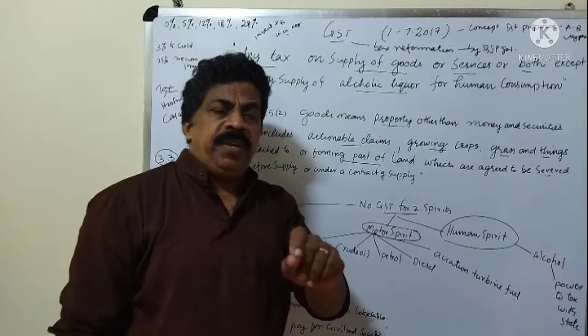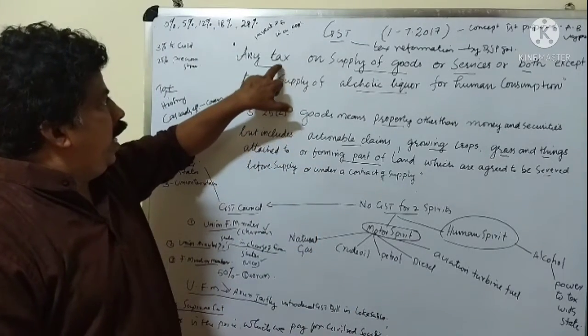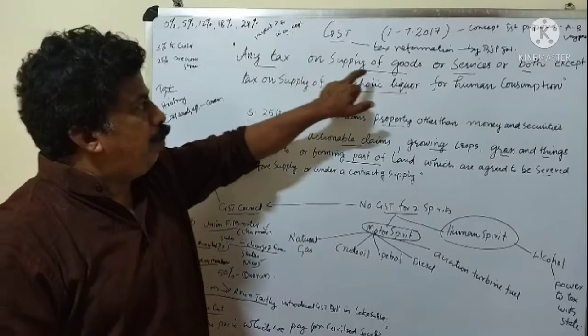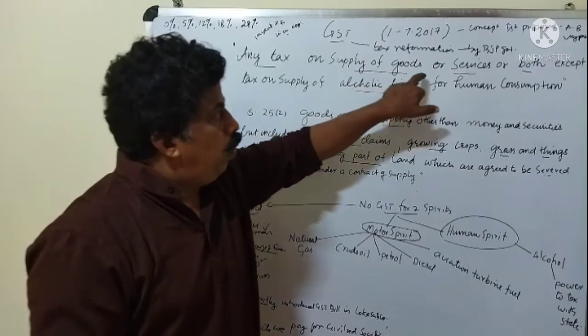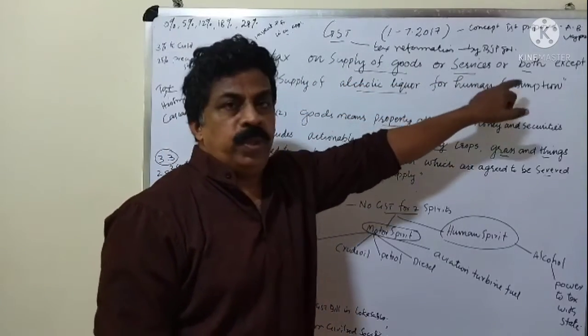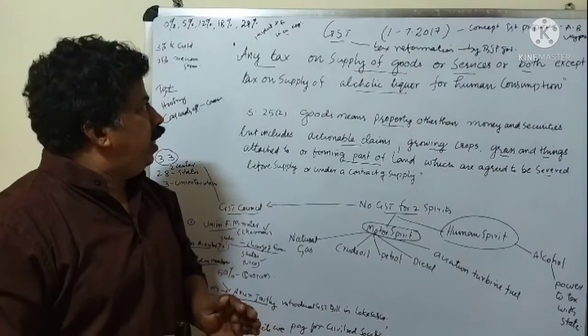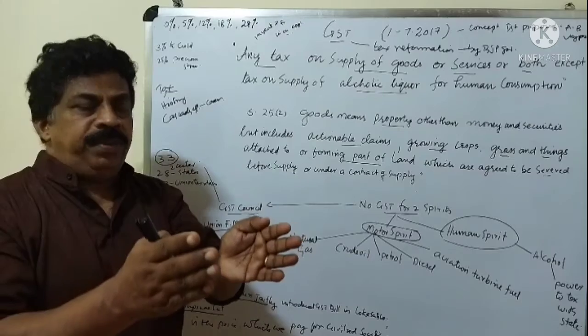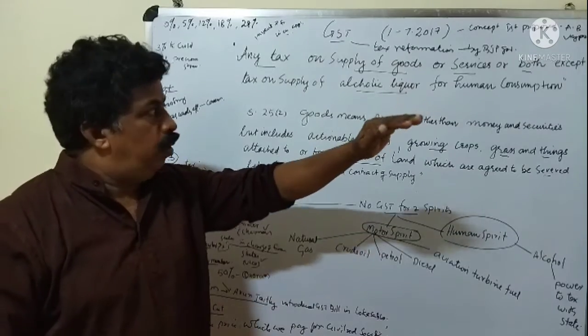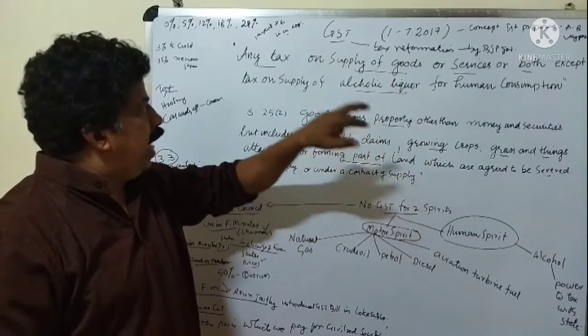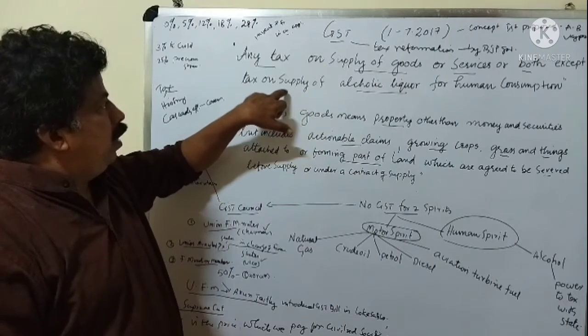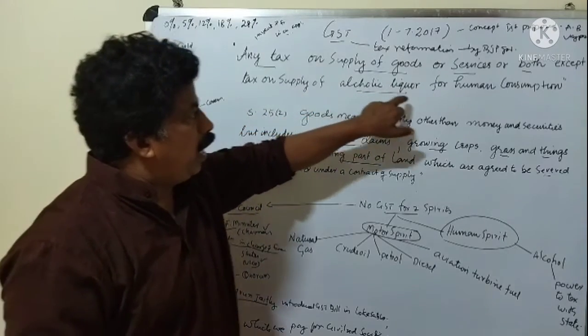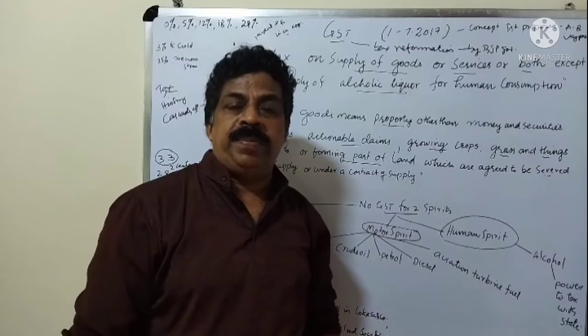One of the definitions given is that GST means any tax on supply of goods or services or both. Both means goods and services. Except tax on the supply of alcoholic liquor for human consumption.